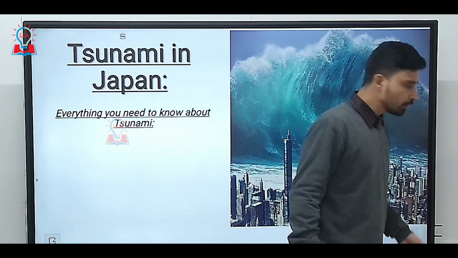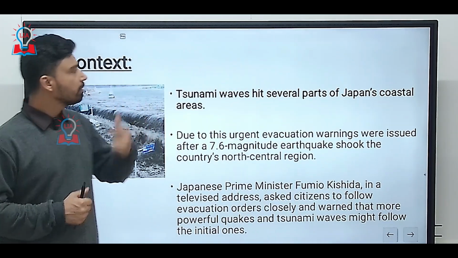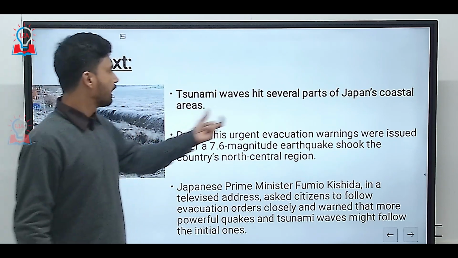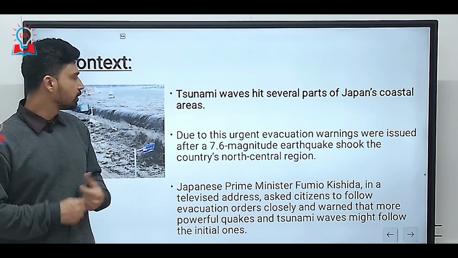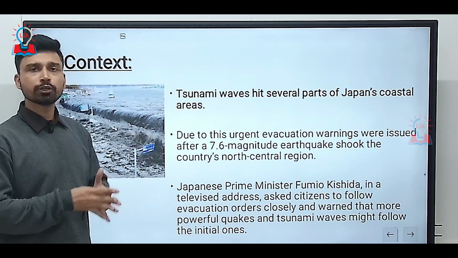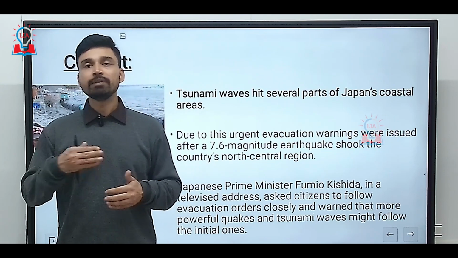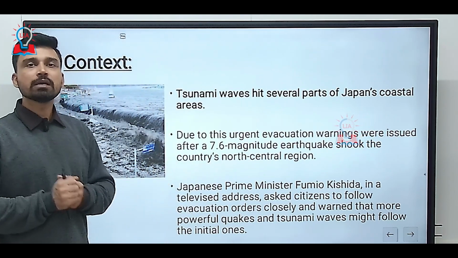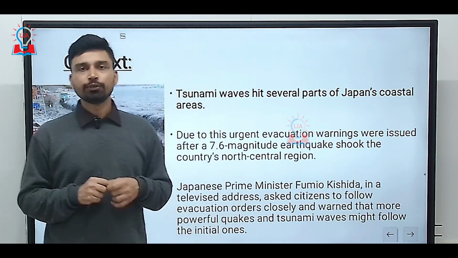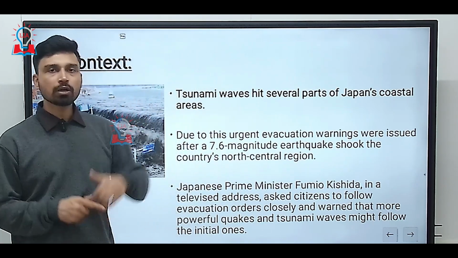Now, before that, let us understand the context in which we are discussing this topic. Tsunami waves hit several parts of Japan just when the new year 2024 began, and inundated huge coastal regions of Japan. An urgent evacuation warning was also relayed to the local population by the provincial government, and the tsunami is believed to have resulted from a 7.6 magnitude earthquake. We are talking about an earthquake recorded on the Richter scale. The 7.6 magnitude earthquake shook the country's north central part.